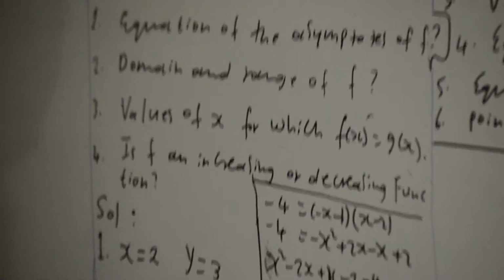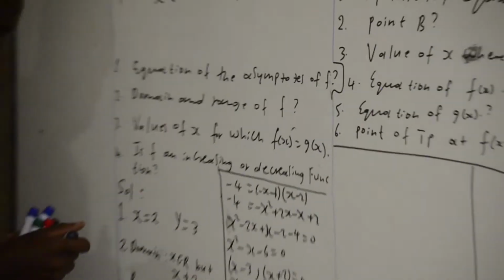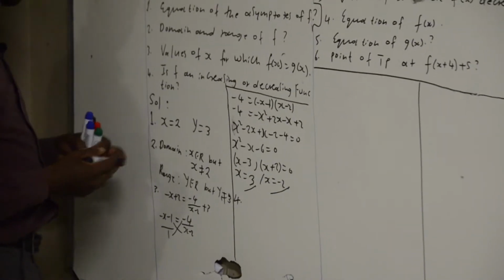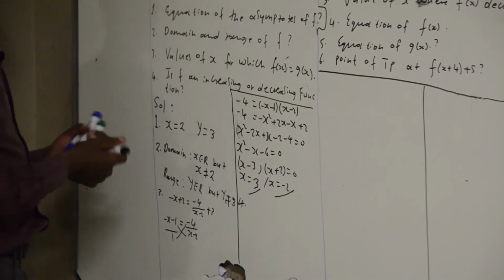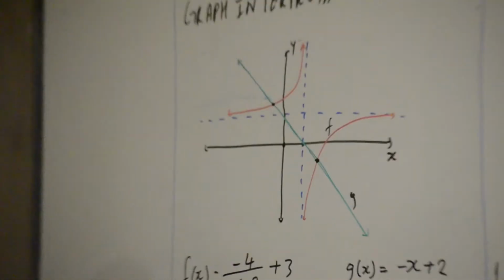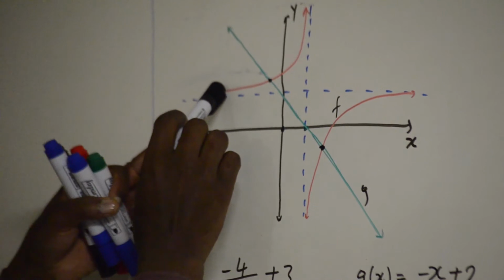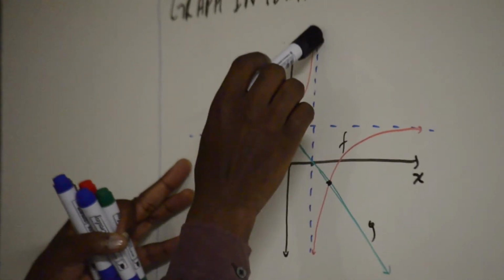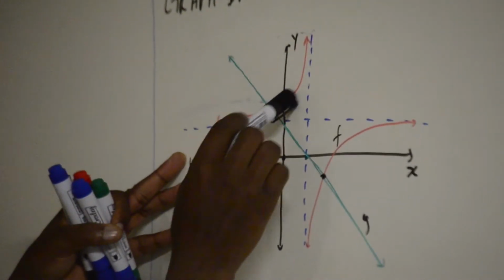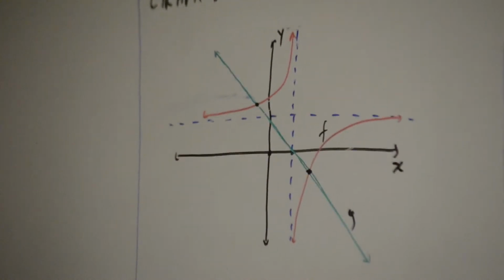Okay. Number 4. Is f an increasing or decreasing function? We just follow the graph method. This is very simple. Just follow the graph starting from left to right. You see, this is an increasing function. Also here, f of x is increasing.